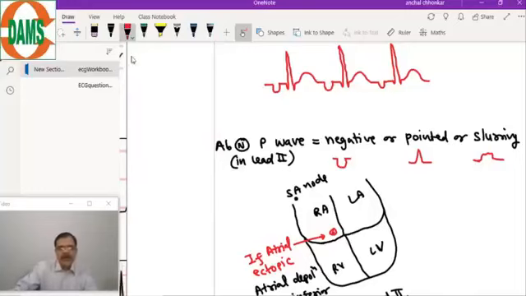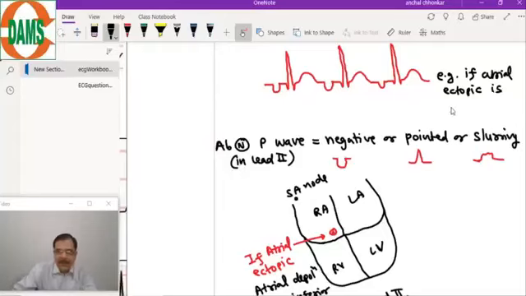It will have abnormal P waves, they are inverted. And this is an example of when the atrial ectopic is from a single site.